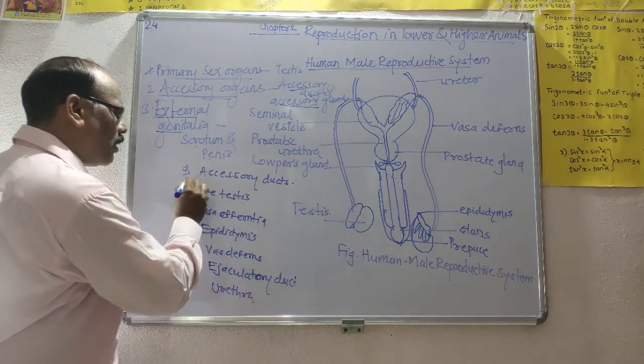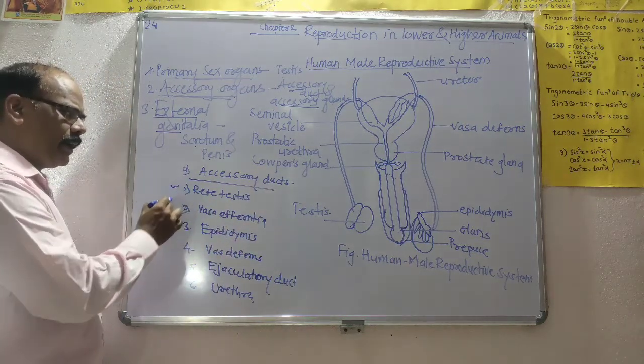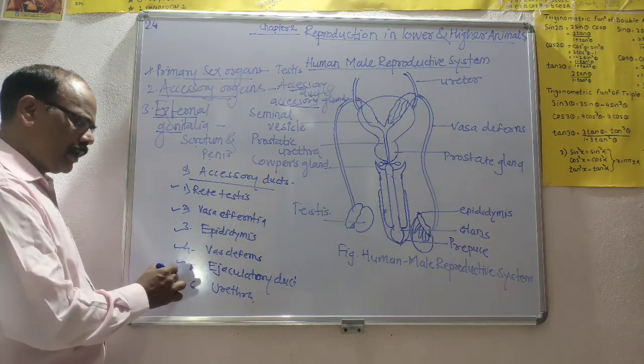These are the parts coming under the accessory ducts.